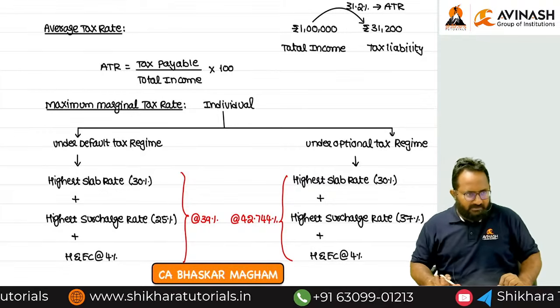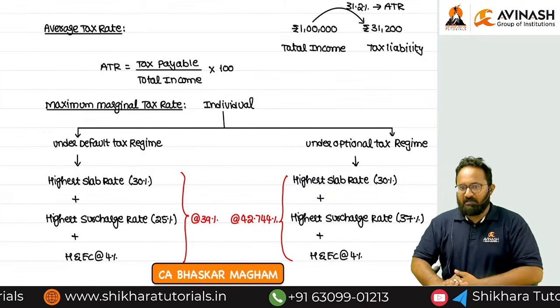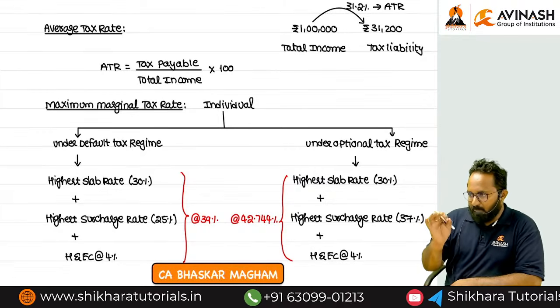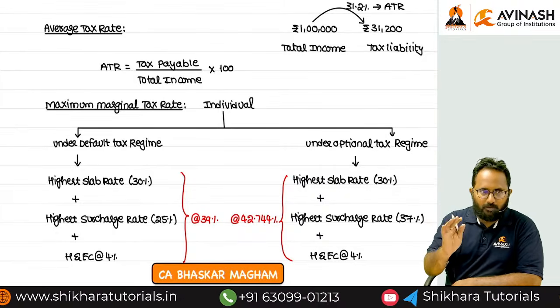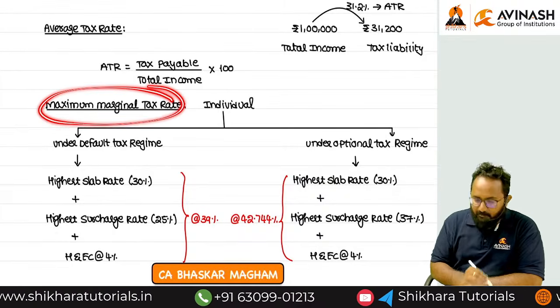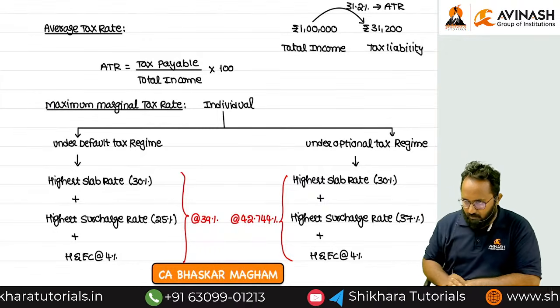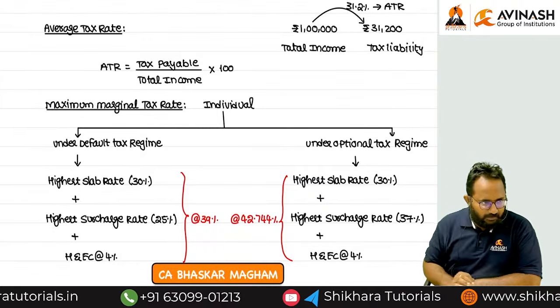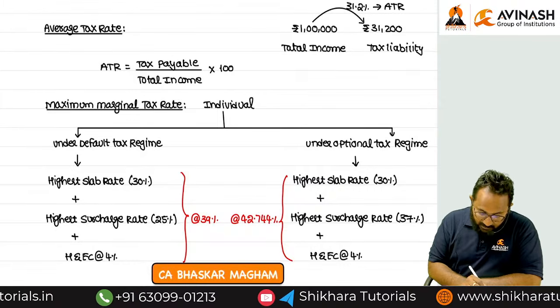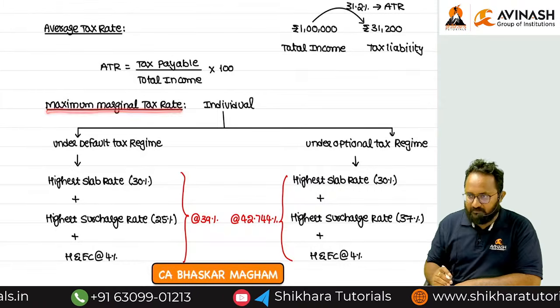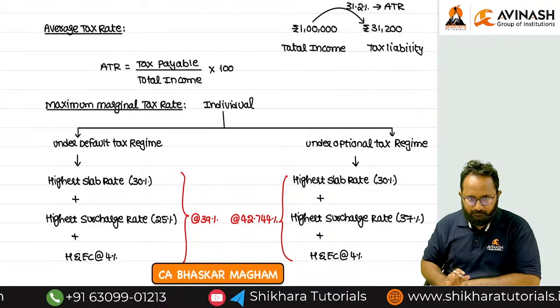Not in all cases. In specific cases, they will mention that some of the assessees are required to pay the tax at the maximum marginal tax rate. In future chapters, I will tell you in which cases assessees are required to pay the tax at the maximum marginal tax rate. It is like a punishment only.